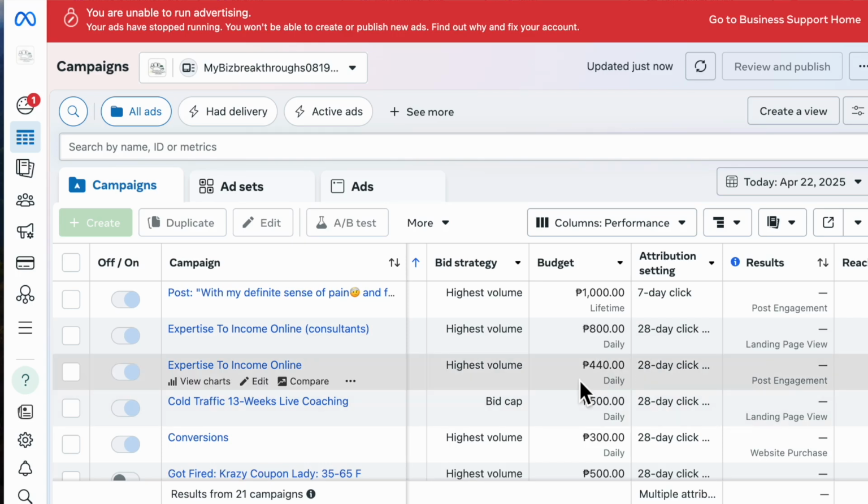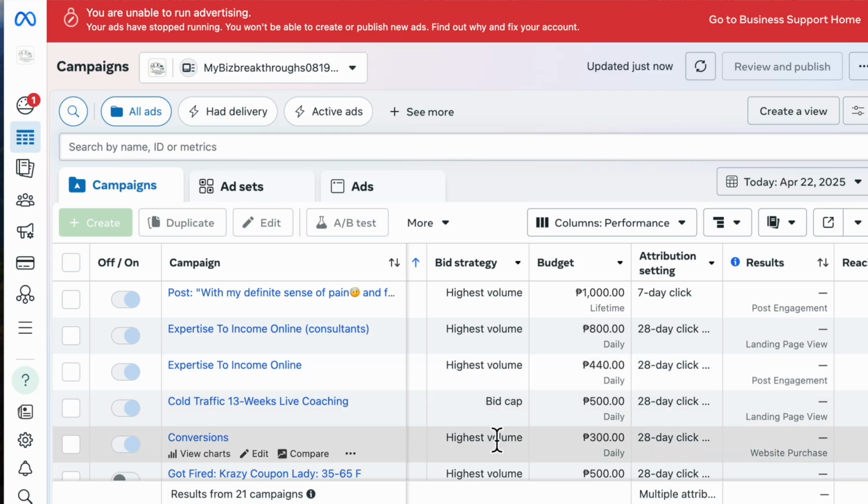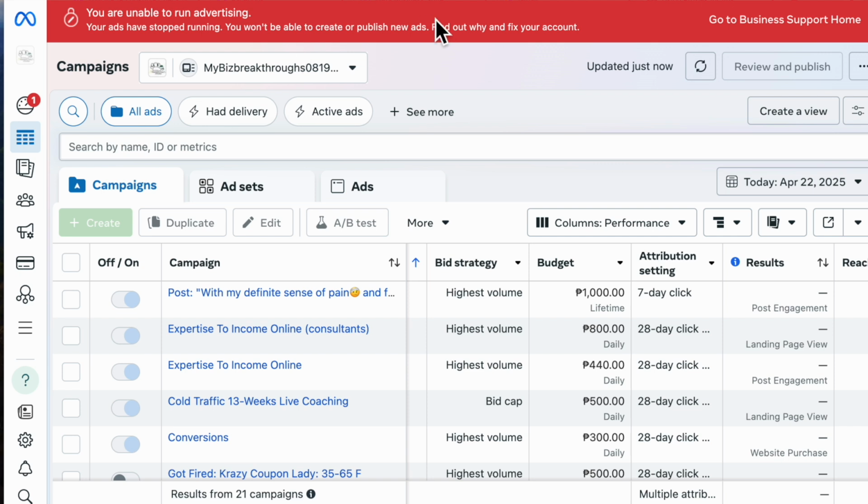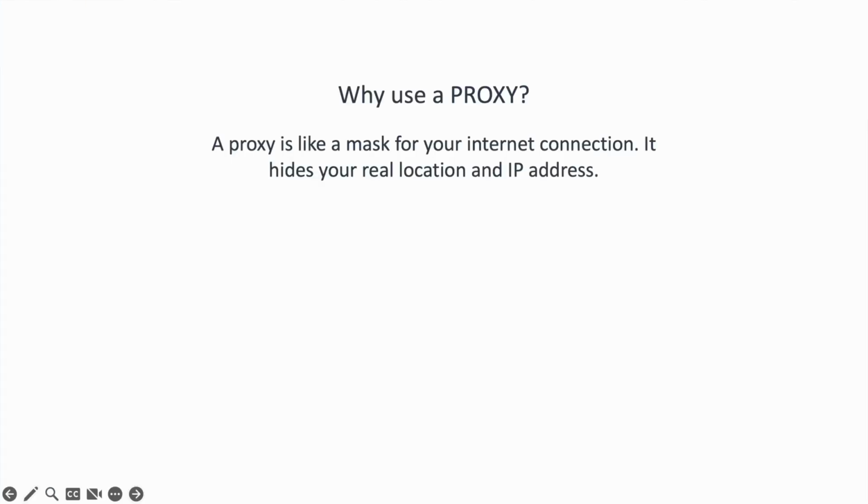If you have tried running Facebook ads, you might have faced stuff like your Facebook account is restricted, ads not getting approved or suddenly stopping, getting banned right after creating a new profile, or business manager disabled out of nowhere. So why do we use a proxy?